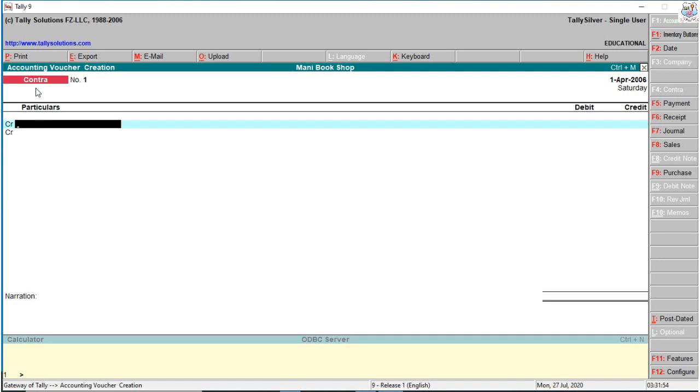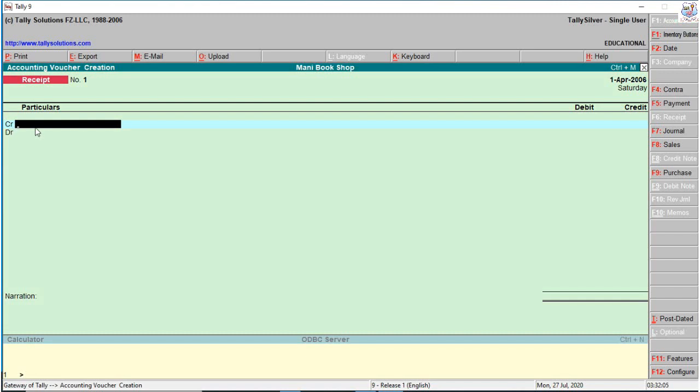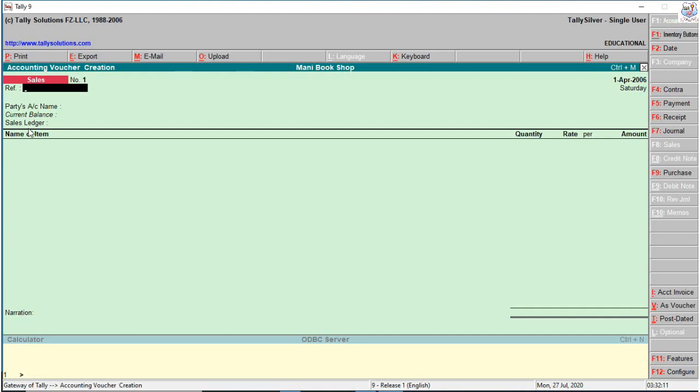First we see all the vouchers. Press F4 for contra. In contra, the default first option is credit. F5 payment automatically changes to the debit option. F6 receipt is also credit. F7 journal is debit credit. F8 sales. In this sales voucher, purchase vouchers open in the inventory format.